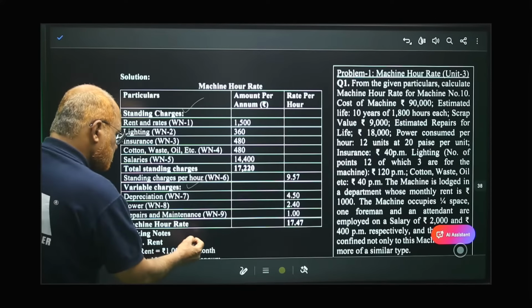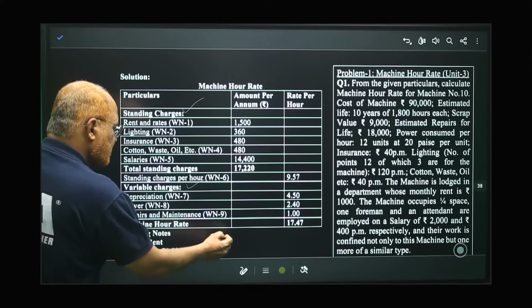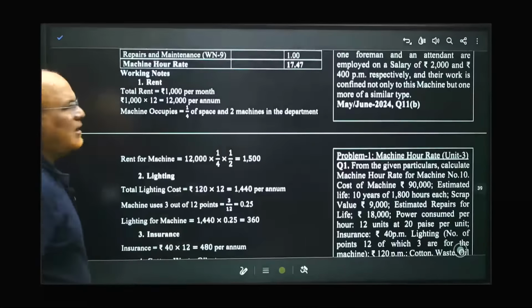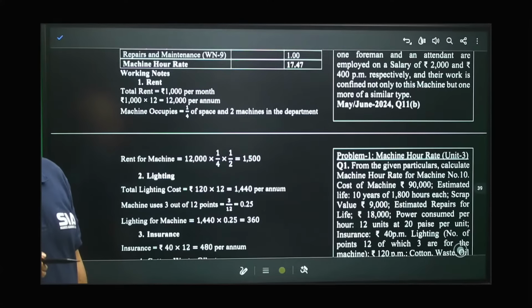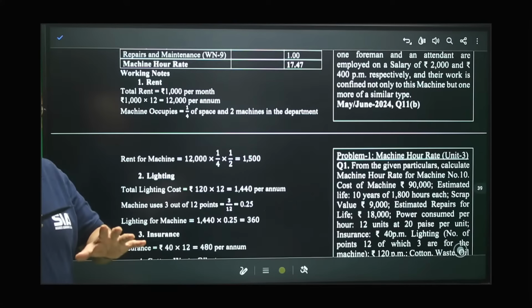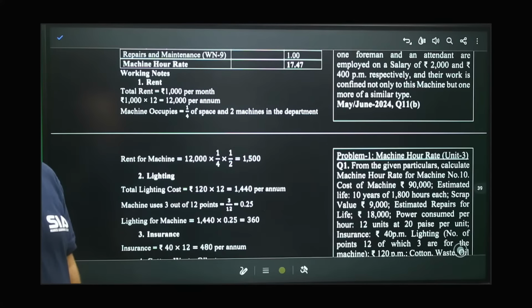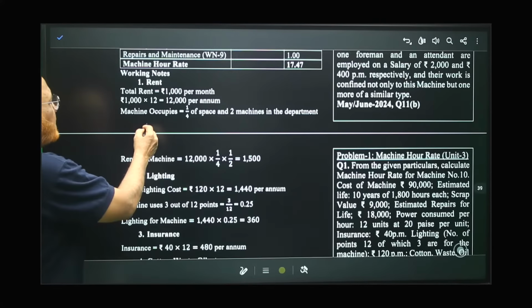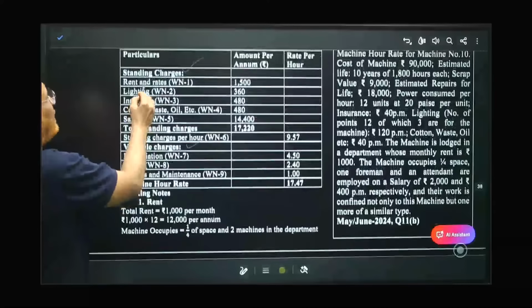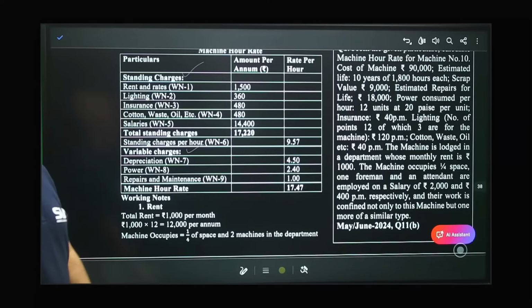Now, the most important thing in this type of problem is the working note. Very important. If you understand the working note, easily you can find the machine rate. The first expense is rent. So here, rent and rates, working note number 1.